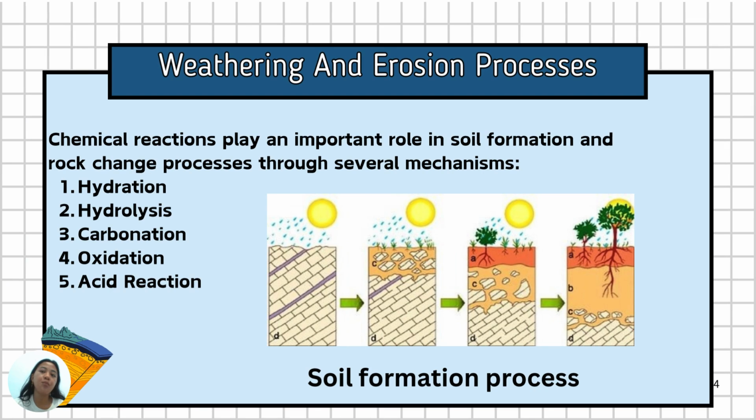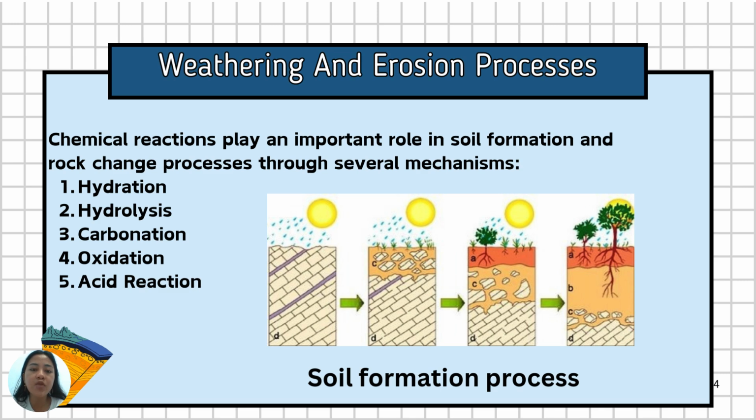Weathering and erosion process. Chemical reactions play an important role in soil formation and rock change process through several mechanisms. Number one, hydrating. Hydrating is the process in which water binds to minerals.